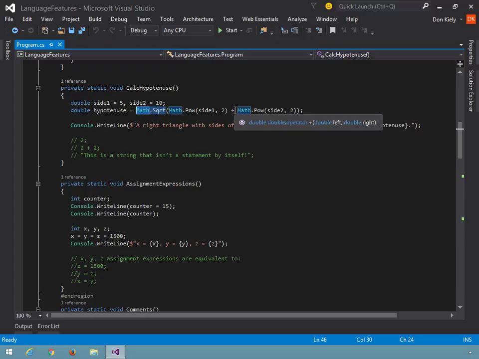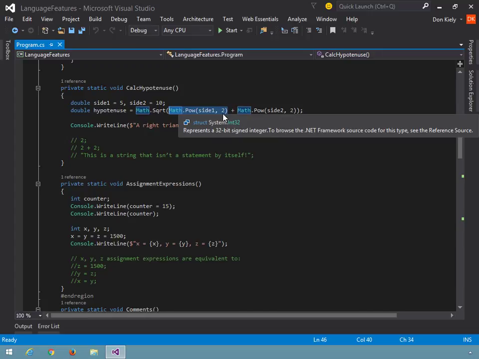That's an operand. So this gets back to that definition of an expression that I mentioned, a combination of operands and operators. So actually plus is an operator. And then each of these expressions is calling the pow method, which raises a value to a power, some power that I specify. And then each of these is an expression as well. This is a variable expression, and this is a literal expression.